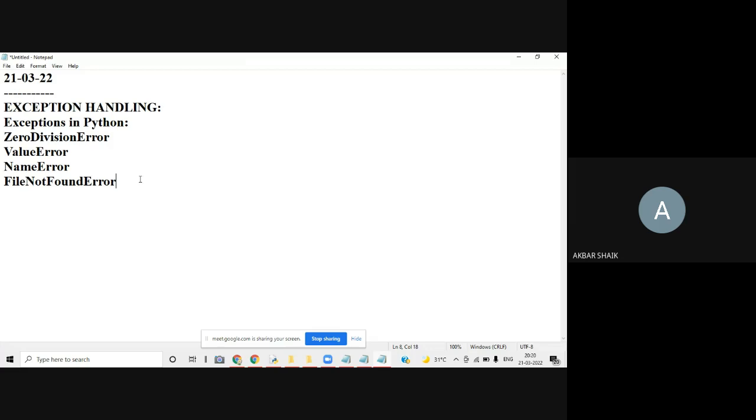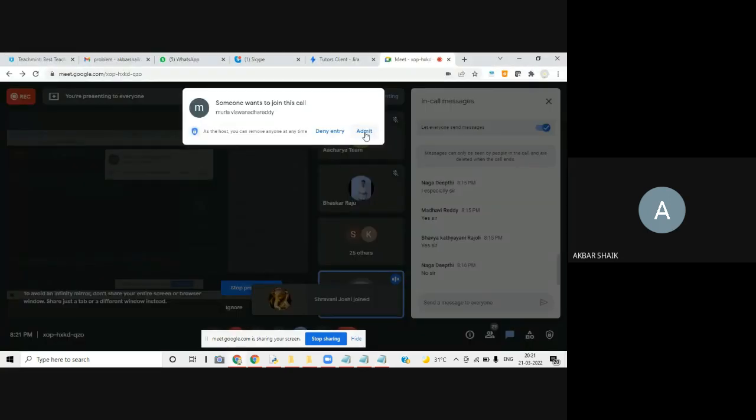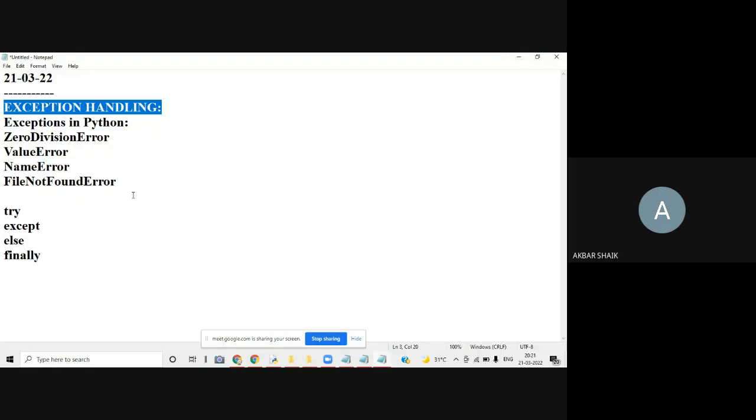So how are we going to handle this? We are going to handle it by using different types of keywords: try, except, else, finally. So these are the exception handling methods in Python. You can handle any exception by using try, except, else, finally.